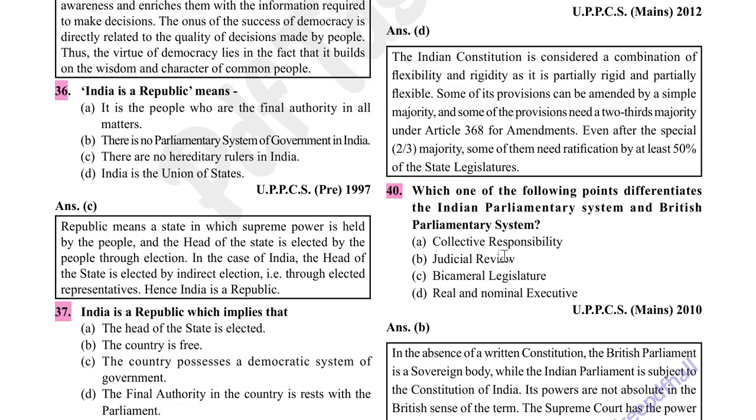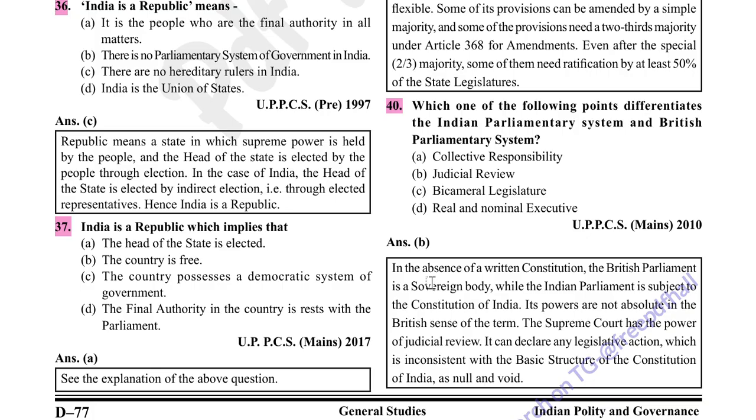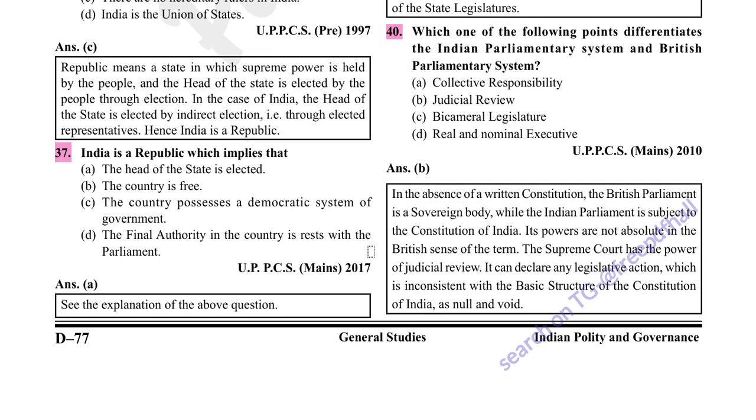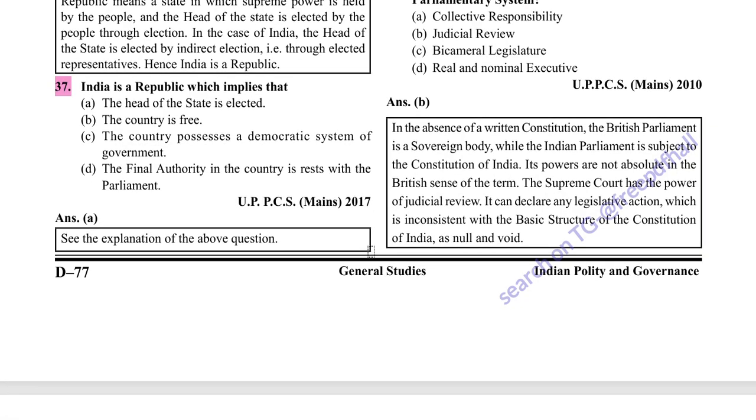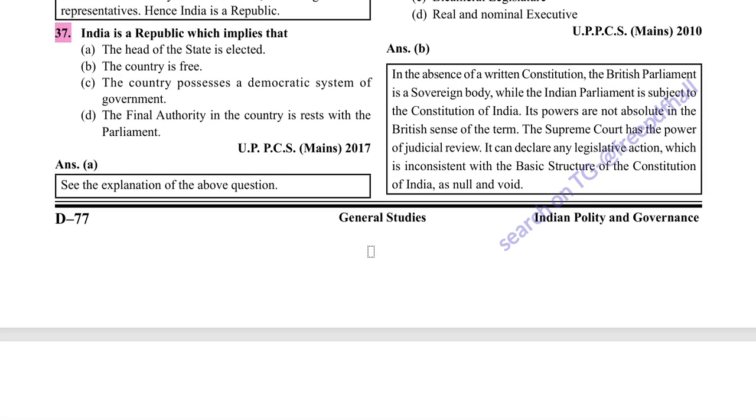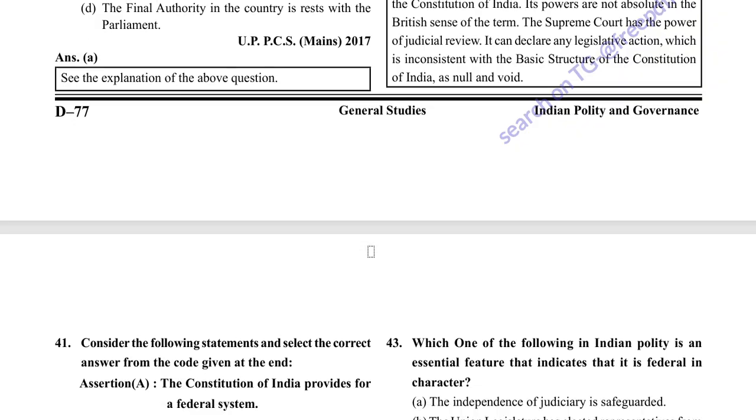Judicial review. Because Indian constitution adopts it from American constitution. Option B is correct. In the absence of written constitution, the British Parliament is a sovereign body, while the Indian Parliament is subject to the Constitution of India. Its powers are not absolute in the British sense of the term. The Supreme Court has the power of judicial review. It can declare any legislative action which is inconsistent with the basic structure of the Constitution of India as null and void.